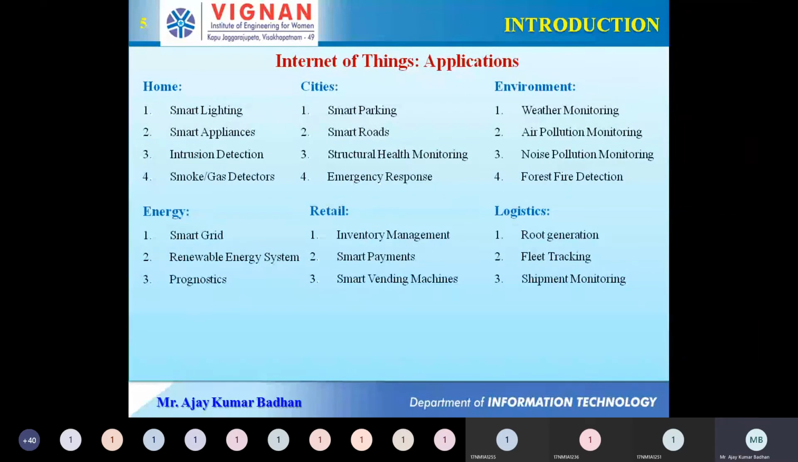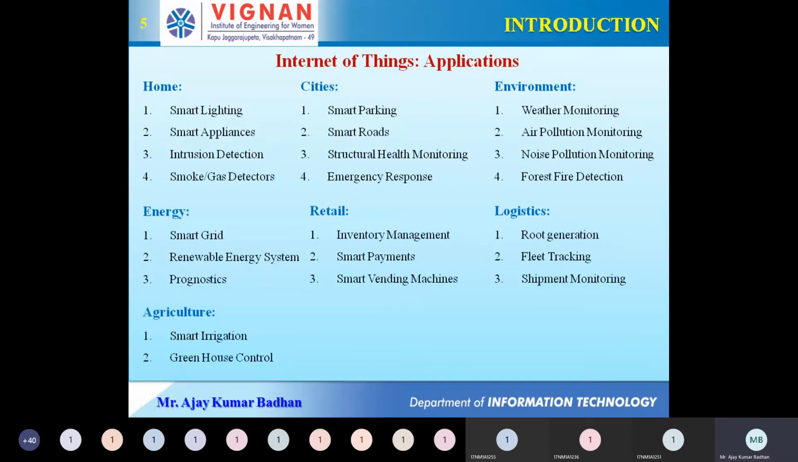Logistics. Yes, you people keep track of the items you have ordered from Amazon or Flipkart, right? You keep on tracking that shipment, where it has reached, till where it has arrived, whether it arrived or not. He's giving the scheduled time, so by today afternoon you'll get your item. How is that being done? Based upon shipment monitoring and fleet tracking, all these concepts. What all these things are actually using is nothing but Internet of Things.